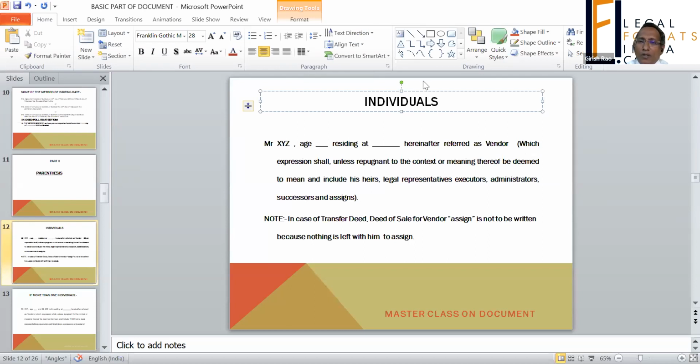But when a vendor under a deed of conveyance is giving you a property, there is nothing left with him, so he doesn't have anything to assign. So in the parenthesis, successor and assign should not be written when you are writing for the vendor, because he has nothing to give. Everything he has already given.